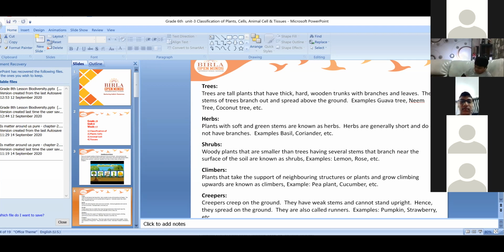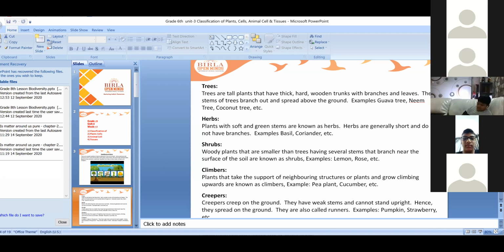Can you name them? Stem, buds. And what is the main important part? Without it, the tree will die. What is that part?